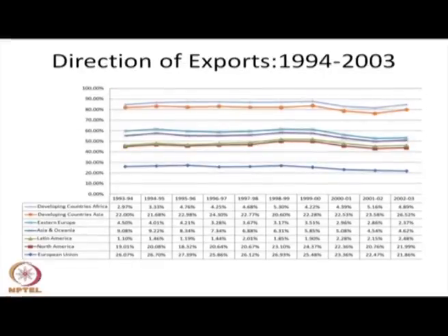If you see from 94 till 2003 the changing direction of our export, the share of developing countries of Africa has increased. Similarly, the share of developing countries within Asia has significantly increased.